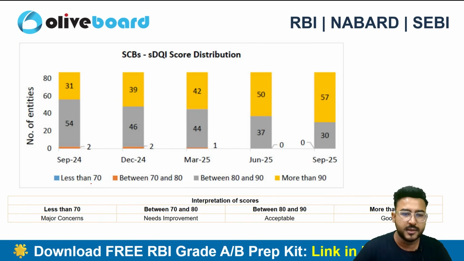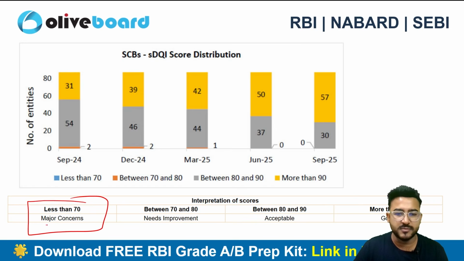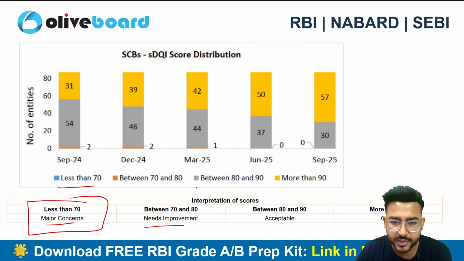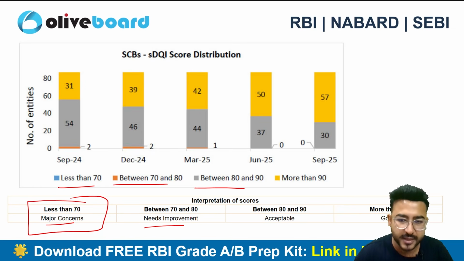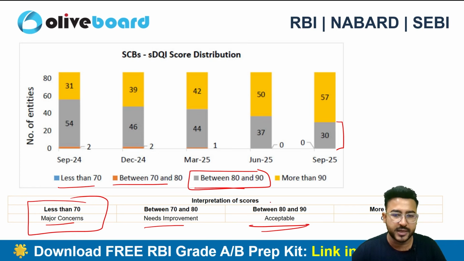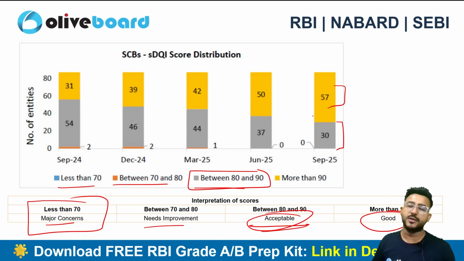Here you can see that a score of less than 70 is a major concern. We don't have any regulated entity falling below 70. Between 70 and 80, which needs improvement, shown in orange, we don't have any either. So there is no regulated entity in India which needs improvement as of now. Everybody is following the set track. Between 80 and 90, 30 regulated entities are there, and this level is acceptable. More than 90, 57 entities have a good score.